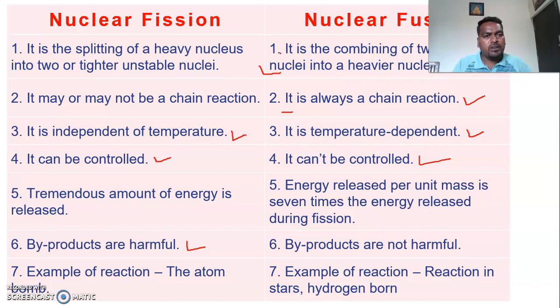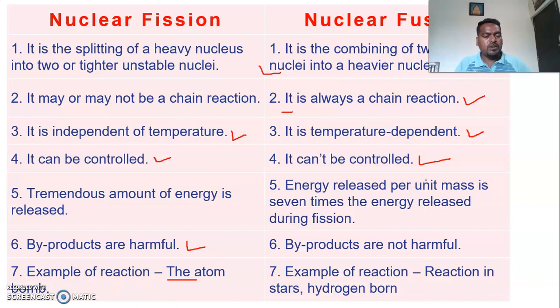But in the case of the nuclear fusion reaction, it is going to produce helium. Helium belongs to group 18. It is inert in nature. That's why it is not harmful. The best example for the fission reaction is that this principle is used in the preparation of the atomic bomb.